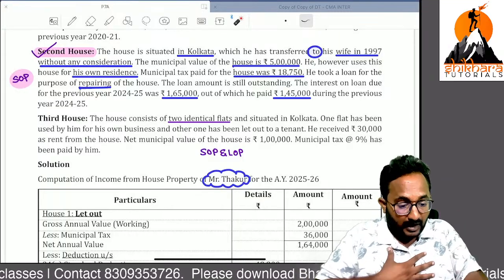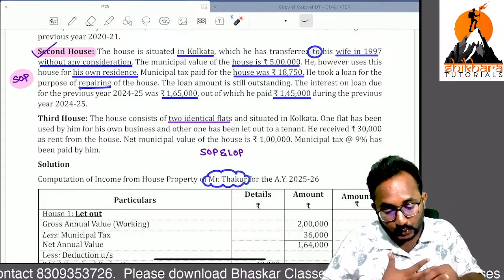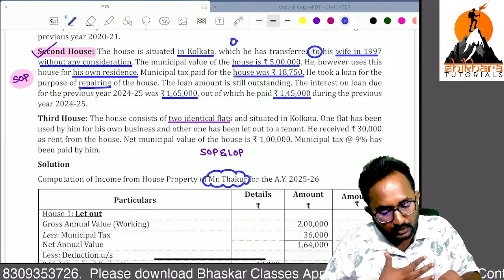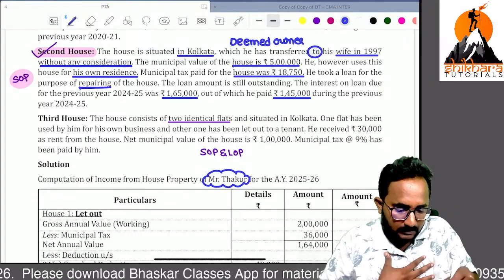Maybe you can say, sir, the wife is the registered owner, but the deemed owner is Thakur. Here the deemed owner concept will apply. Are you clear, ma'am?